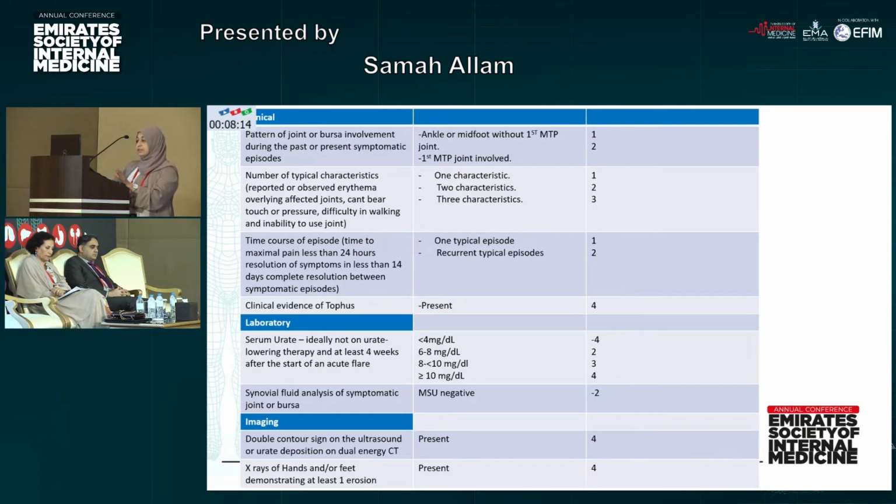If the serum urate came less than 4, it's minus 4 points. If it is between 6 and 8, it's 2 points. Between 8 and 10, it's 3 points. And more than 10, it's 4 points. The presence of synovial fluid analysis with the patient symptomatic: if we make the aspiration and there are no monosodium urate crystals, it's minus 2.